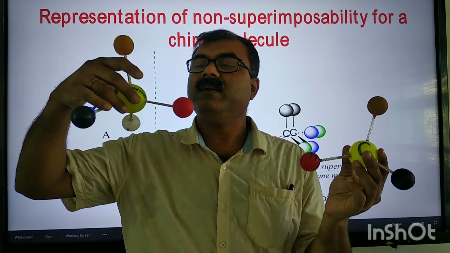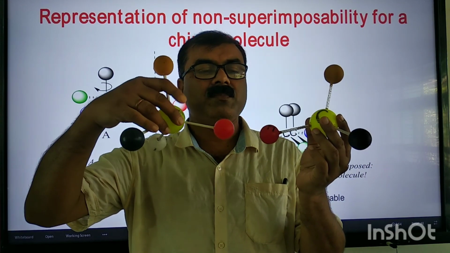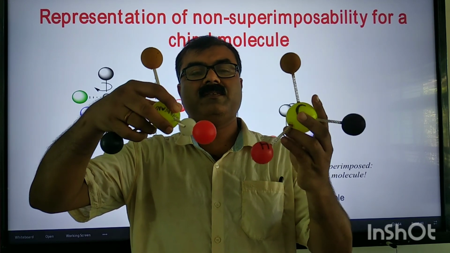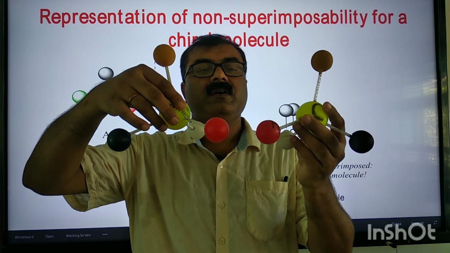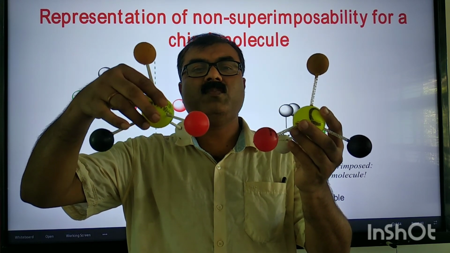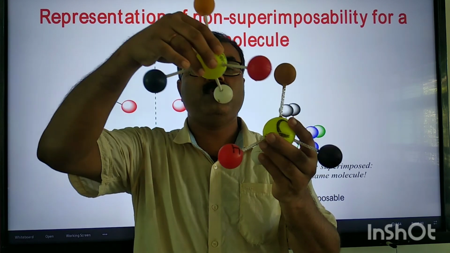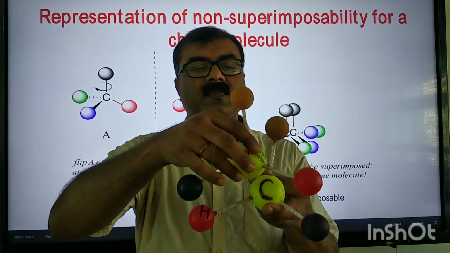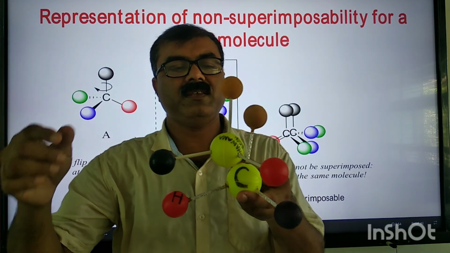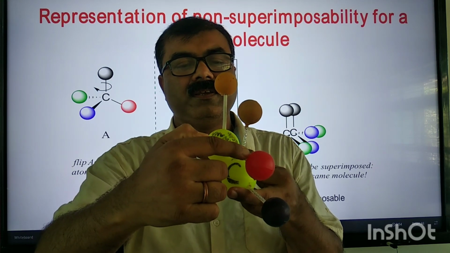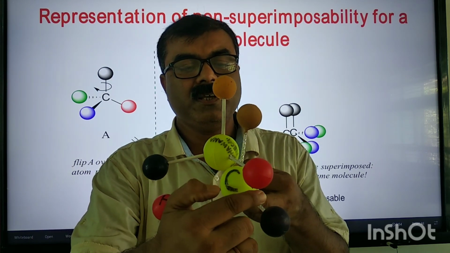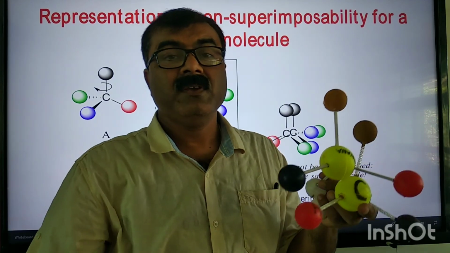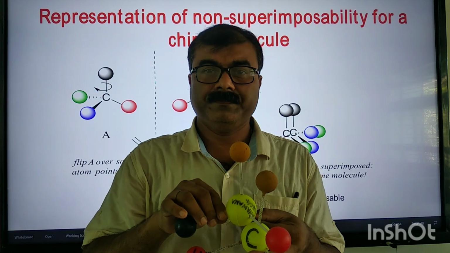Now, if I try to superimpose it, once again I am showing, this is the mirror image of this molecule, and if I try to superimpose it, see, this is not superimposed. This red is placed on this black, and this black is placed on red. So this is not superimposed.